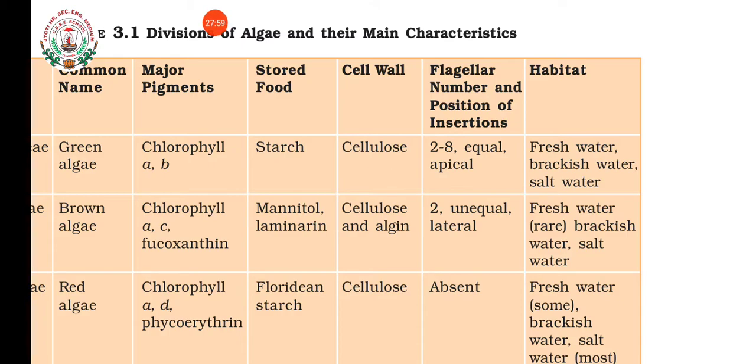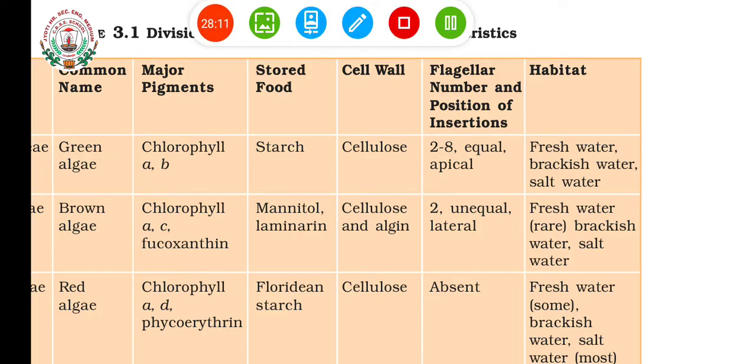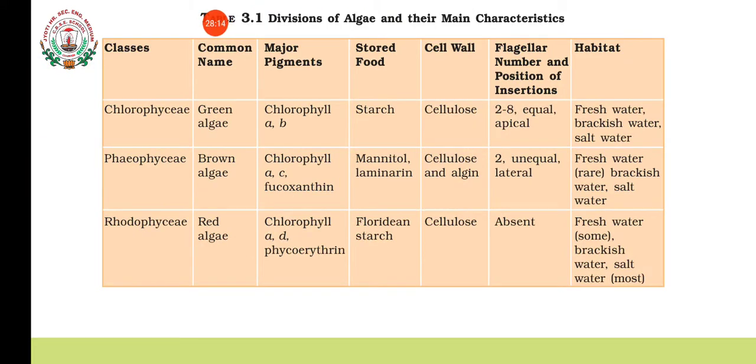The cell wall is made up of cellulose in green algae, cellulose and algin in Phaeophyceae or brown algae, and the cell wall of red algae is made up of cellulose. Then the number of flagella is 2 to 8 in Chlorophyceae, equal in size and attached at the tip. In Phaeophyceae the number is 2, unequal in size and attached laterally, and in Rhodophyceae there won't be any flagella.